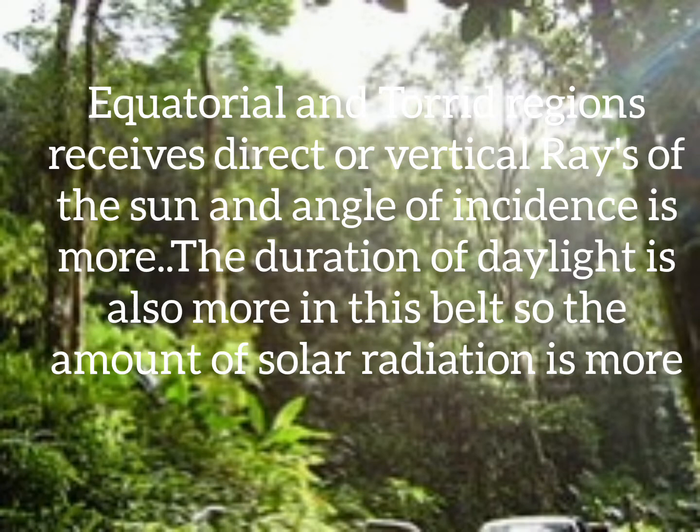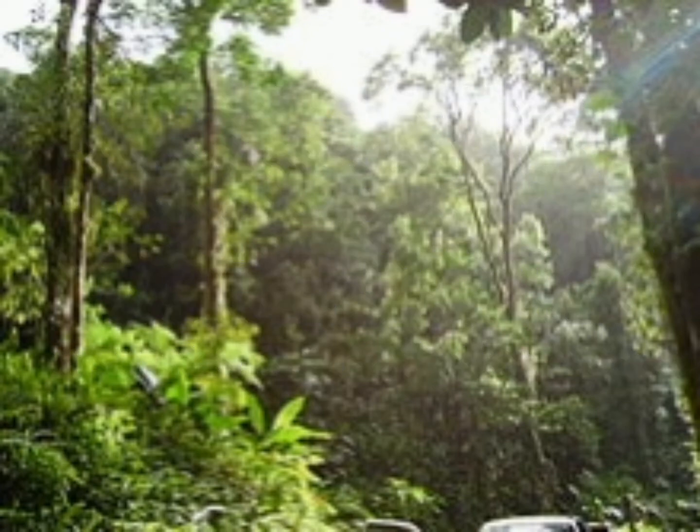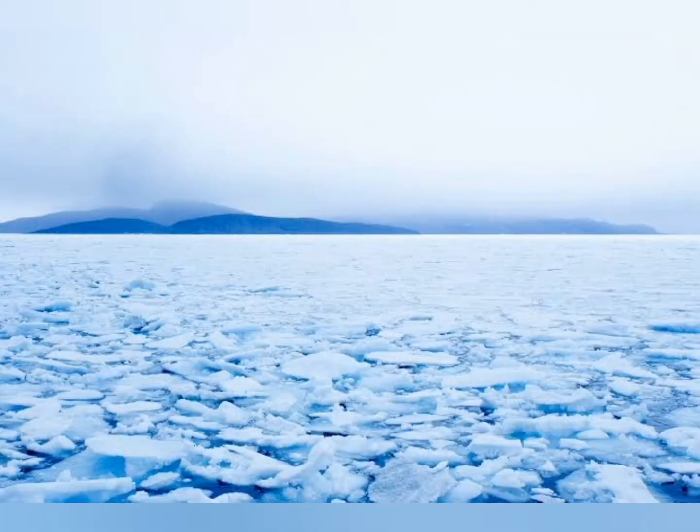And therefore, this heat energy and the solar radiation enable thick and luxuriant growth of forests in the equatorial and the tropical regions. As we travel from the tropical region to the temperate region, the temperatures become cooler as the sun's rays become more and more slanting. And when we reach the frigid zone or the polar regions, it becomes extremely cold. And there is also a layer of permafrost as the temperatures become cold due to the slanting rays of the sun.